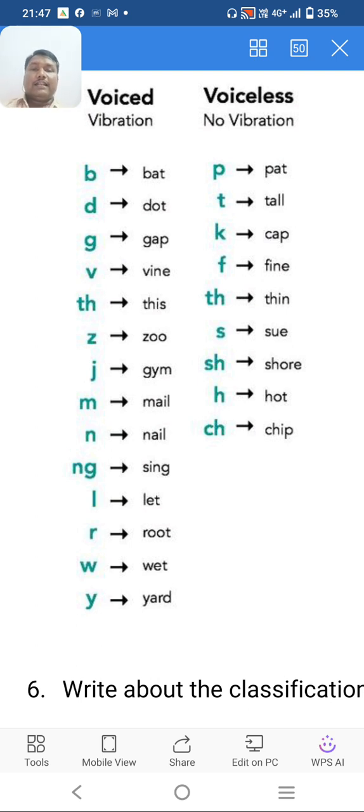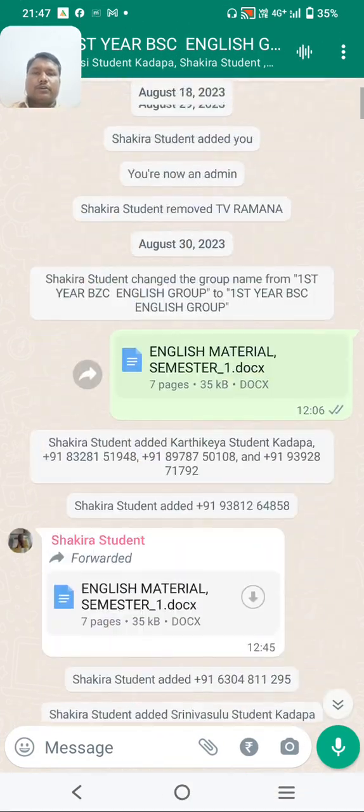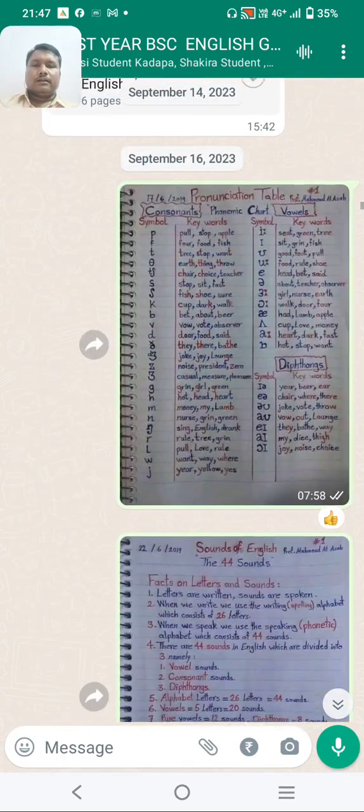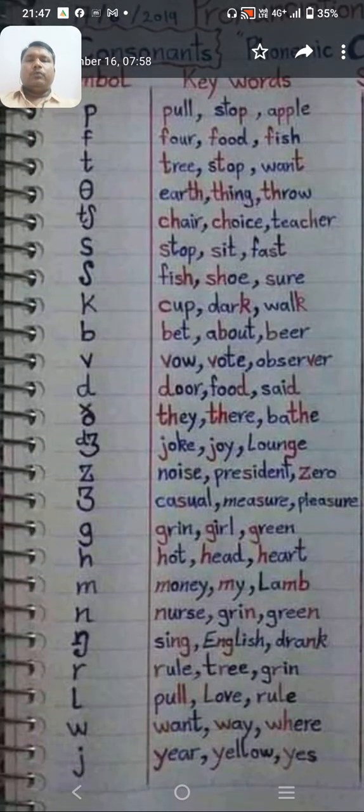For phonetic transcription, there are different symbols for these words. So I will show these phonetic transcription symbols. For p, we have to write p, then f, then t. For th, theta is there; anywhere you see th, theta is there. Then for ch, this is the symbol. Then for s, the symbol is there.